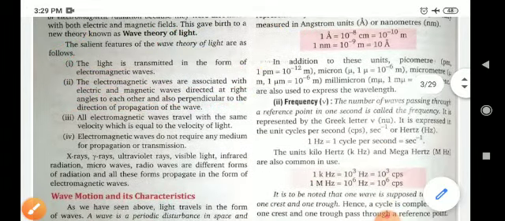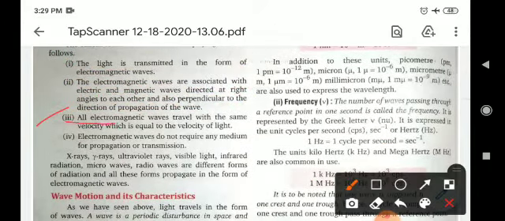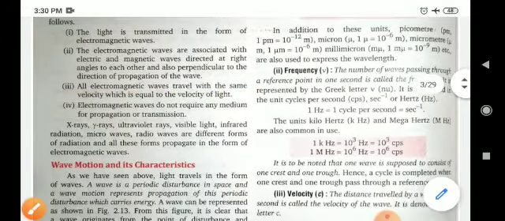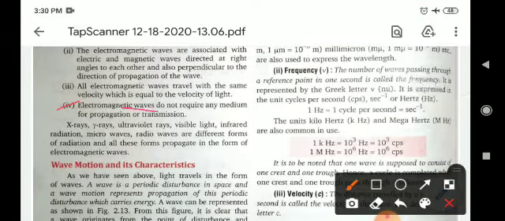Number 3, all electromagnetic waves travel with the same velocity, which is equal to the velocity of light. Now, electromagnetic waves do not require any medium for propagation or transmission. Means these types of waves can propagate even without a medium.